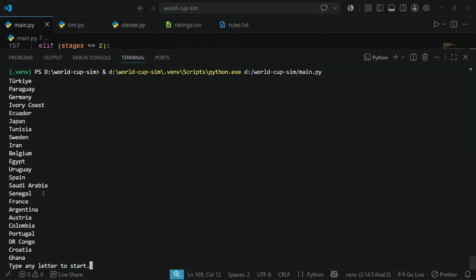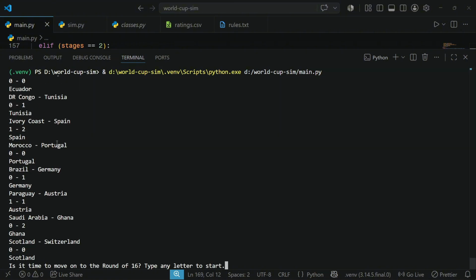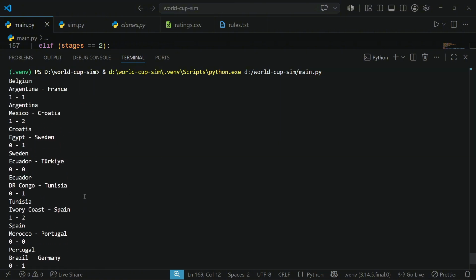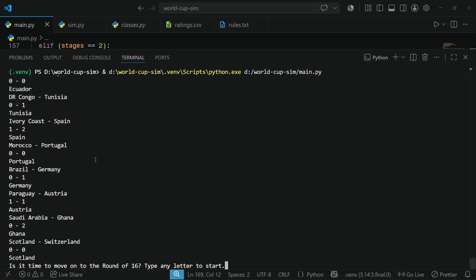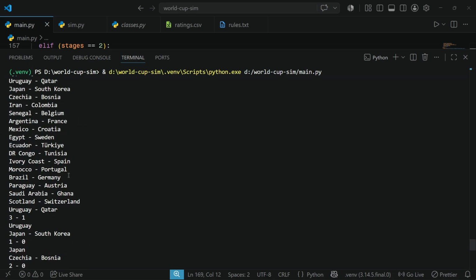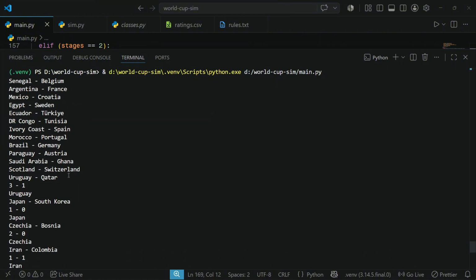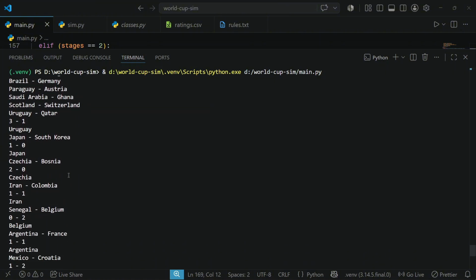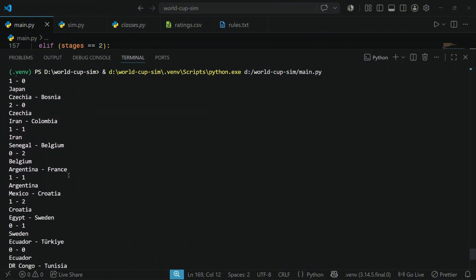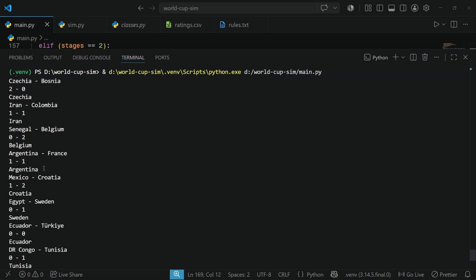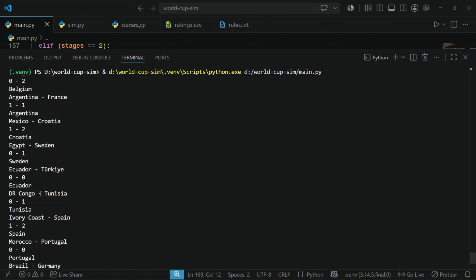We got some underdogs here like DR Congo, but okay. 2-0. Not that bad. No crazy scores. 3-1 against Qatar. It's not even crazy, but Argentina beats France. No way. Just look. In penalties.